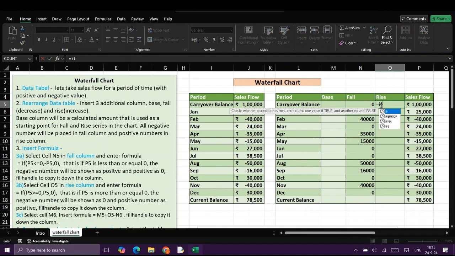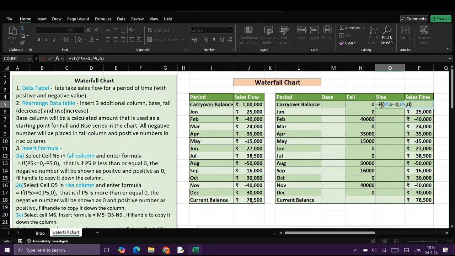Now we'll insert a formula in the rise column: equal to IF P5 is more than or equal to 0, comma, P5, comma, 0.